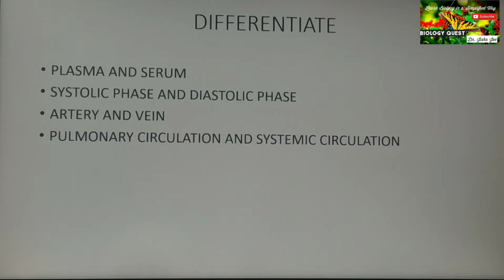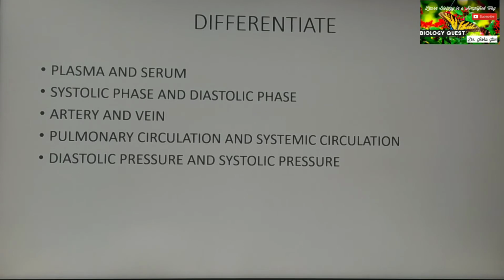Pulmonary circulation and systemic circulation. It comes under double circulation. The long circulation is the systemic circulation, and the short circulation is the pulmonary circulation. From where till where? That might be what you are expected to write. So study it from the text.